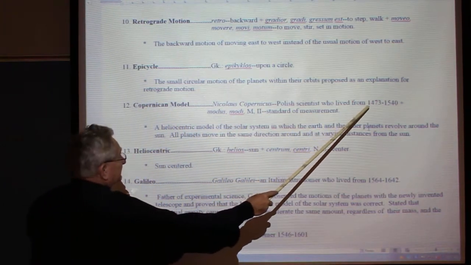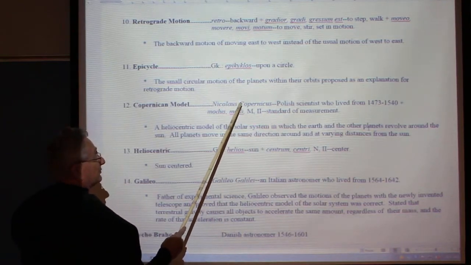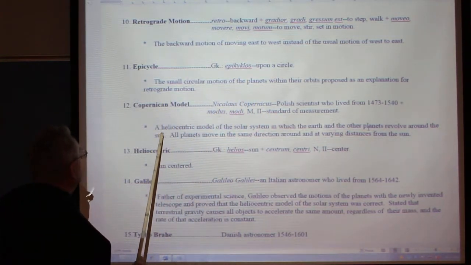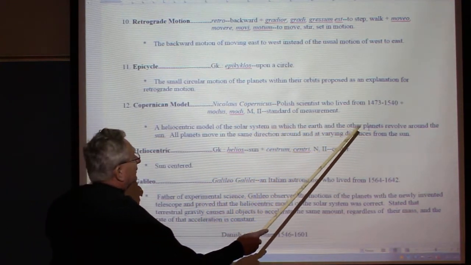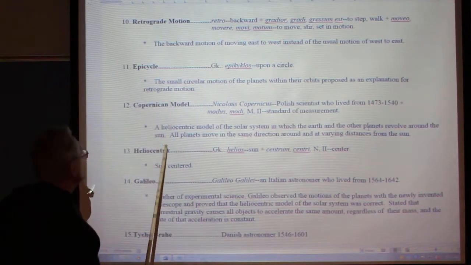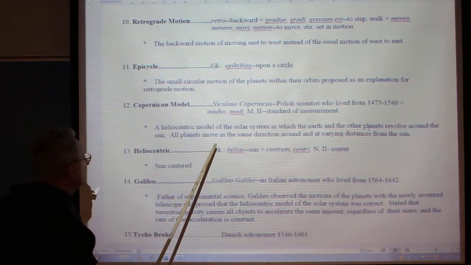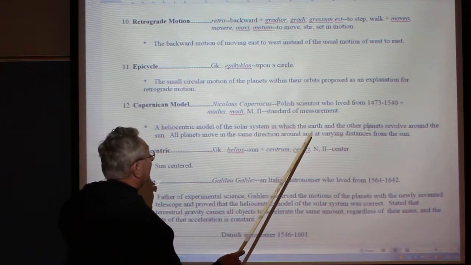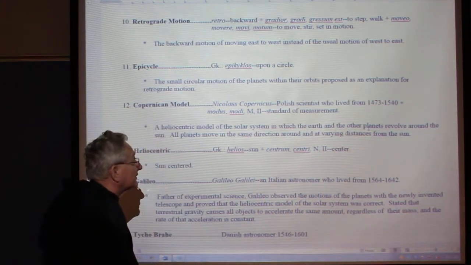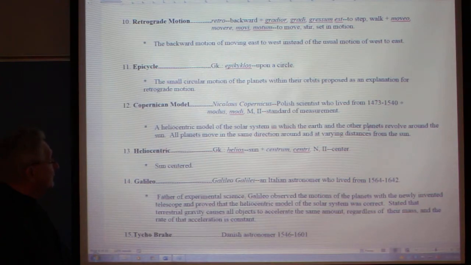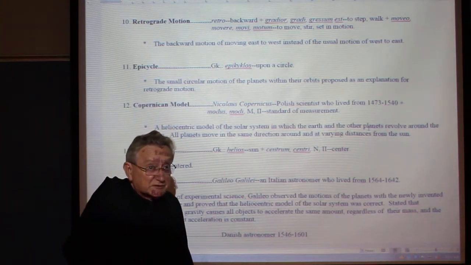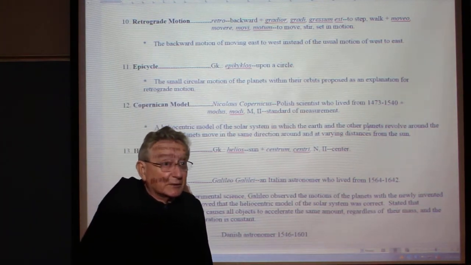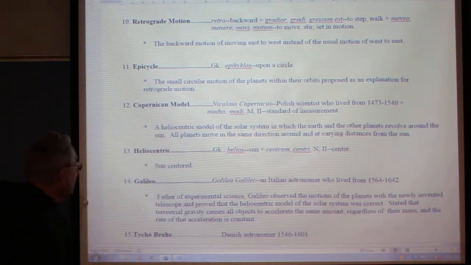So here is the Copernican model. Notice his dates. He was a priest actually, and this is a heliocentric model of the solar system in which the Earth and the other planets revolve around the Sun. All planets move in the same direction around and at varying distances from the Sun. That's very, very important. It isn't until Kepler comes along that he uses all of this to get all the different motions of the planets, the speed of the planets, and all that. We'll talk about that a little later.